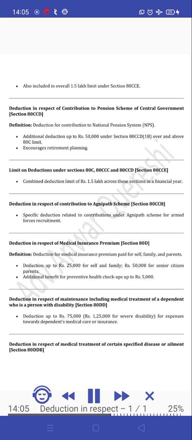Definition. Deduction for medical insurance premium paid for self, family, and parents. Deduction up to 25,000 rupees for self and family, 50,000 rupees for senior citizen parents. Additional benefit for preventive health checkups up to Rs. 5,000. Deduction in respect of maintenance including medical treatment of a dependent who is a person with disability, Section 80DD. Deduction up to Rs. 75,000 to Rs. 1,25,000 for severe disability for expenses towards dependents' medical care or insurance.